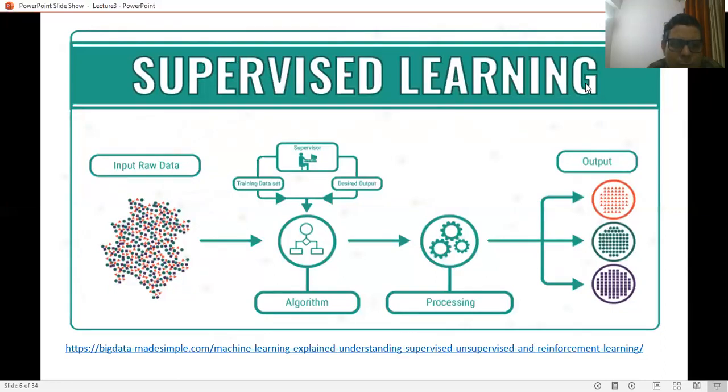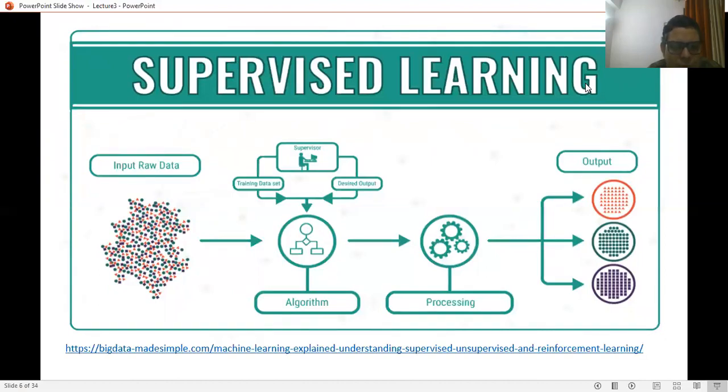The supervisor provides the training data set, and also provides the algorithm the desired output as the label of the class in which the particular data point needs to be mapped. So each and every data point under the supervised learning mechanism is well classified, or well mapped, to a particular class during the training process.